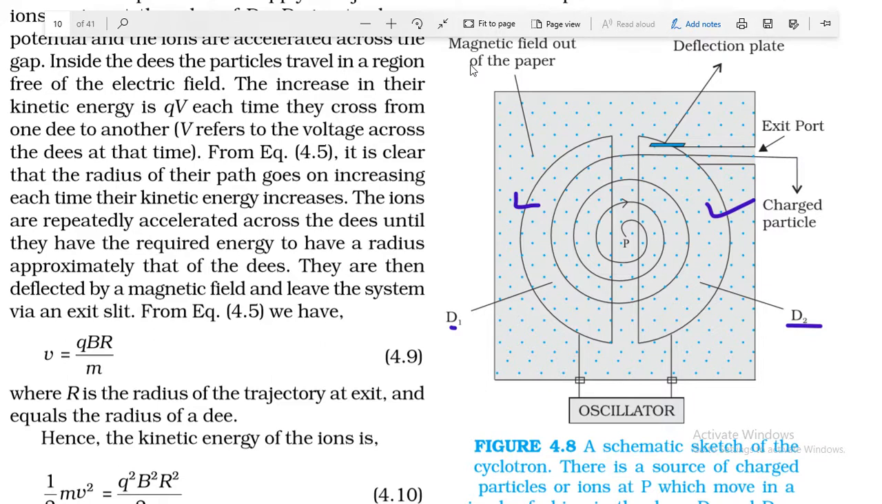Now you can see the magnetic field. This dot represents the magnetic field perpendicular to the plane of the paper. Now you can see this is the oscillator. So what is an oscillator, students? An oscillator is a device which is used to produce an electric field of required frequency.